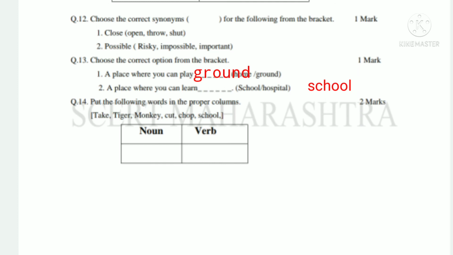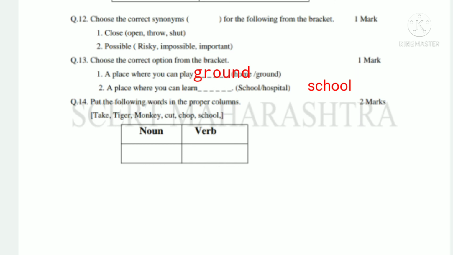The last question of our question paper is question number 14. Put the following words in the proper column. So here 2 columns are there, noun and verb. Noun means now and verb means क्रियापद. Here 2 columns are given and words are also given. Words are take, tiger, monkey, cut, chop, school, and we have to write the following words in the proper column.